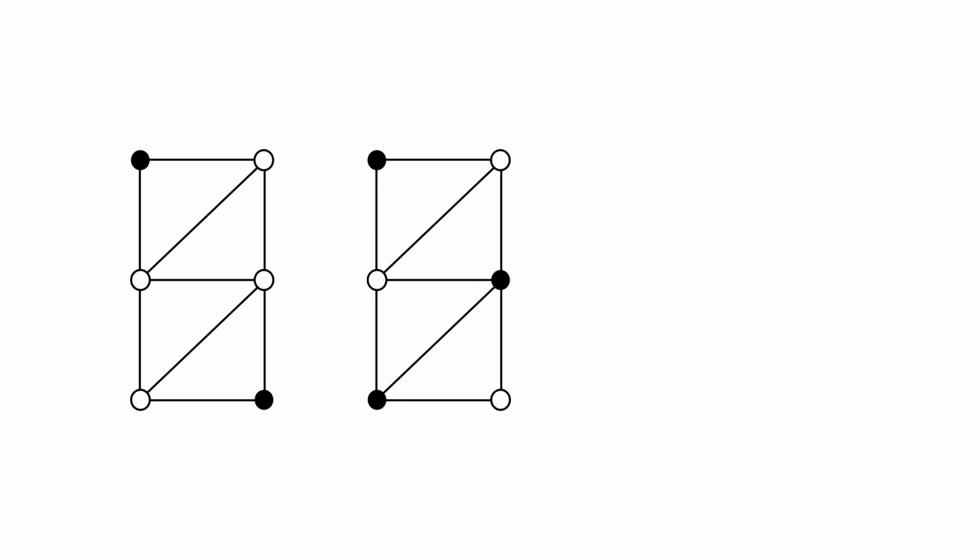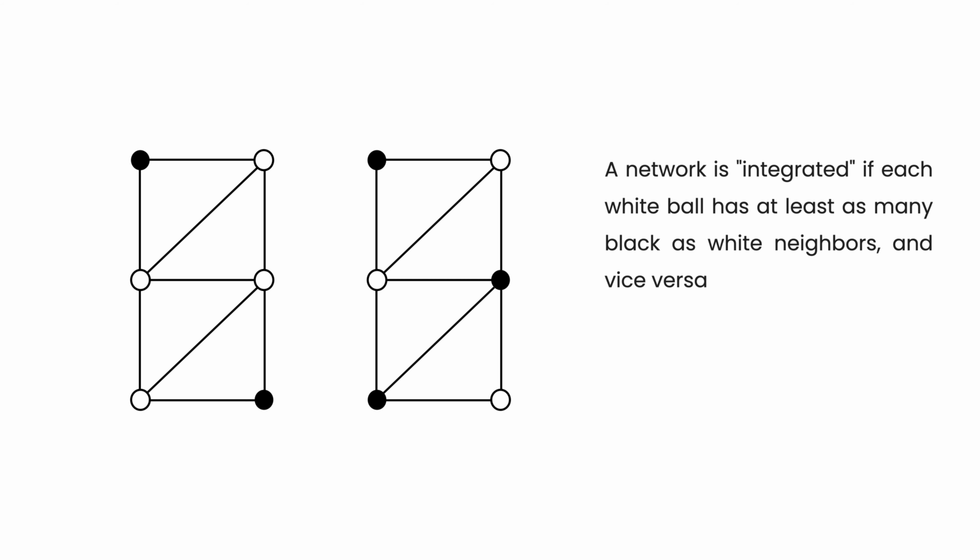Consider a network of finitely many balls, some of which are joined to one another by segments. We shall color the balls black and white, and call a network integrated if each white ball has at least as many black as white neighbors, and vice versa. Mathematically, BS, the number of black neighbors, is equal to or bigger than the number of white neighbors, WS. Both networks display different colorings.